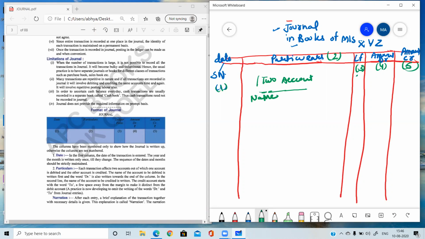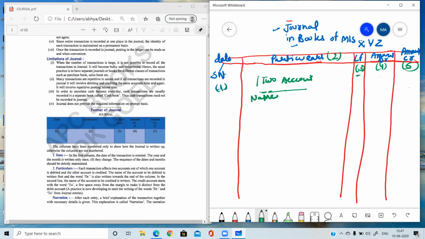In third column, ledger folio. This column I will explain when we will be doing the ledger. Right now you will not be able to understand the meaning of this column, and this column will never be used. So you have to just make this column and leave it blank. Always, while doing all the journals, you will be making this column, but you will not be using it. Then amount. In debit column, debit amount will be written, and in credit column, credit amount will be written.